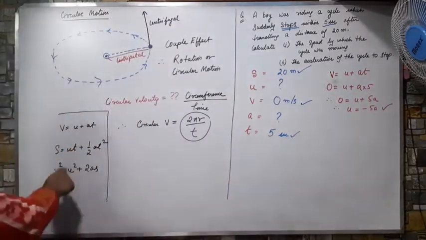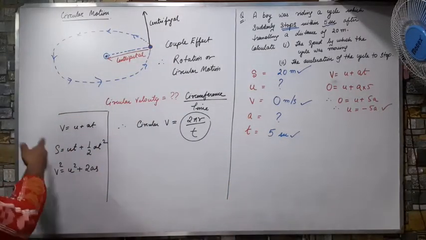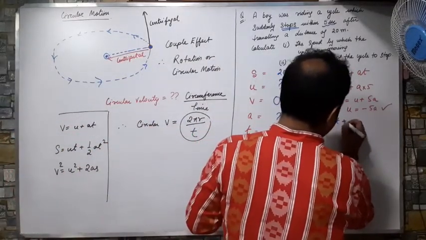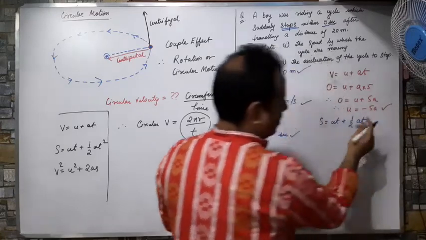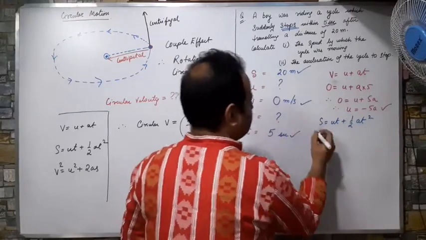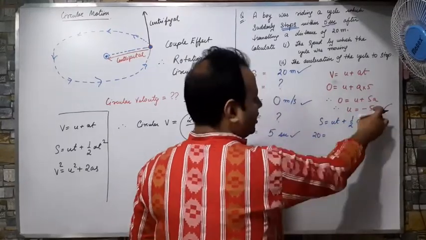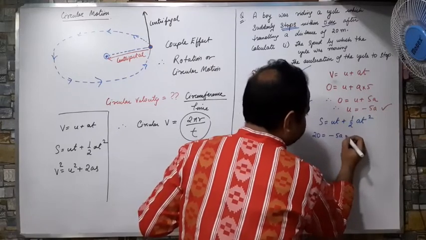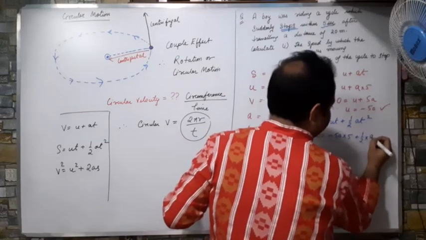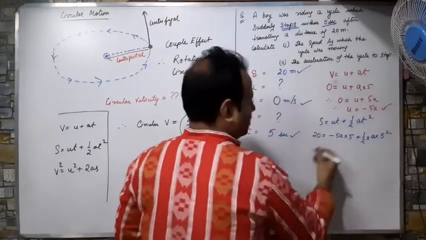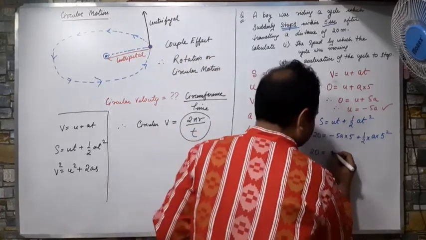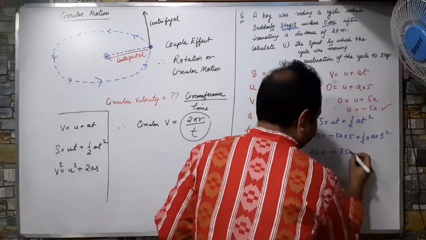Now what do we do? Now take the second equation, suppose I am taking s equals ut plus half at square. Correct, half at square is right. So put the values: in place of s write 20, in place of u write minus 5a, minus 5a into 5 because the time is 5, plus half into a into 5 square. On solving I will be getting 20 equals minus 25a by 2.